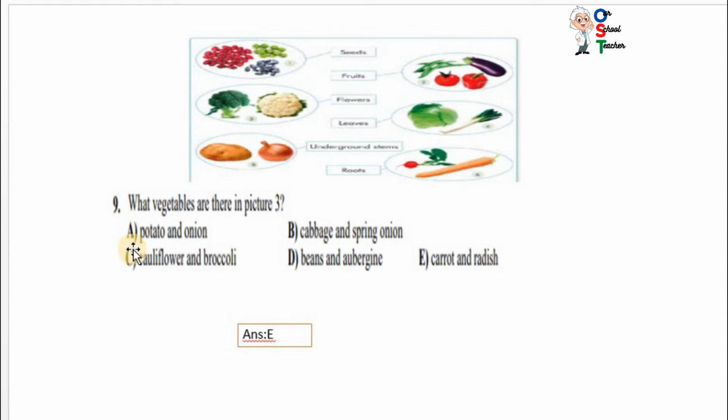Now question number 8. We cannot eat the leaves of the what? We eat lettuce, cabbage, parsley, spinach. We cannot eat the leaves of potato. So D is correct. Question number 9. You can see again, I have pasted this picture for you. What vegetables are there in the picture 3? In picture 3, 1, 2, 3. This is 3. Potato and onion, cabbage and spring onion, cauliflower and broccoli, beans and aubergine, and carrot and radish. You can see this is picture 3 and the carrot and radish.